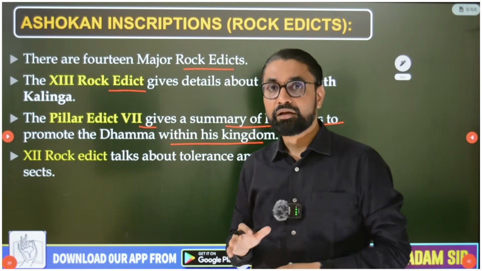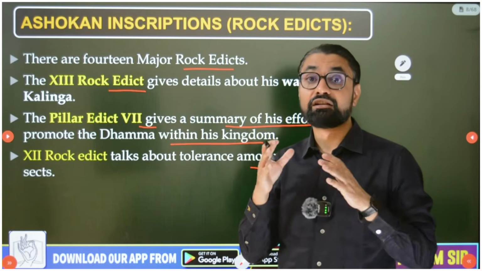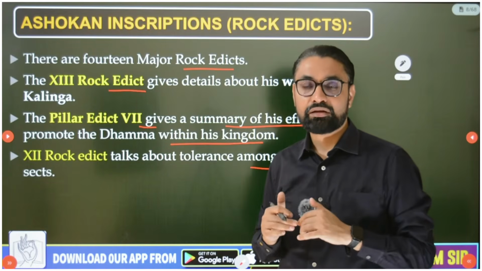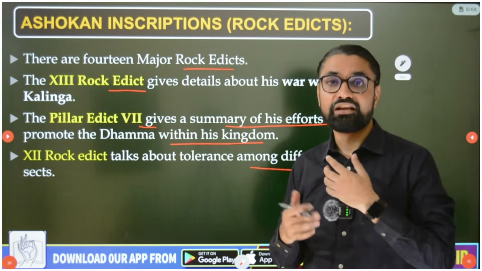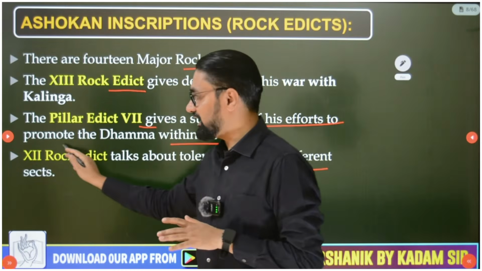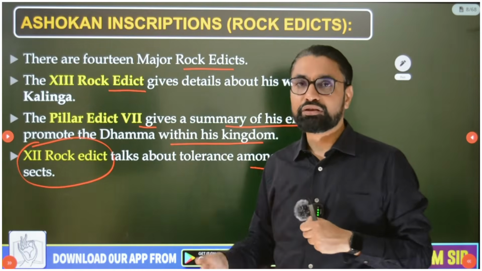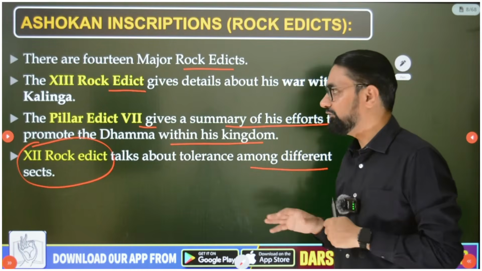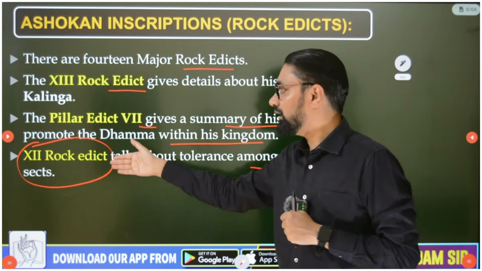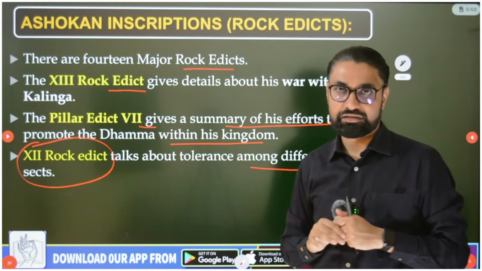No one should mock them, and there should be tolerance. And if you mock or create division in the Sangha, for example Hinayana people criticizing Mahayana and so on, then you will be thrown out of the country. That information or those instructions are in Rock Edict 12, which gives us information about his policy of promotion of tolerance among different religious sects. So remember Rock Edicts 13, 7 and 12, and along with them the Kanganhalli and Maski inscriptions.